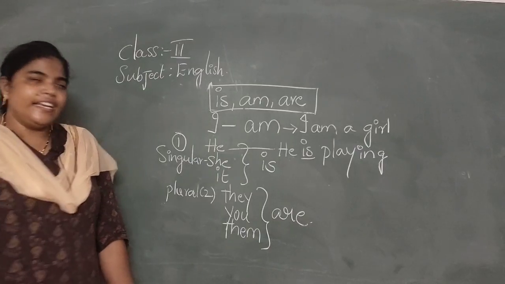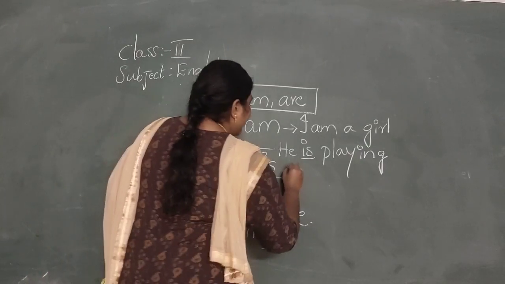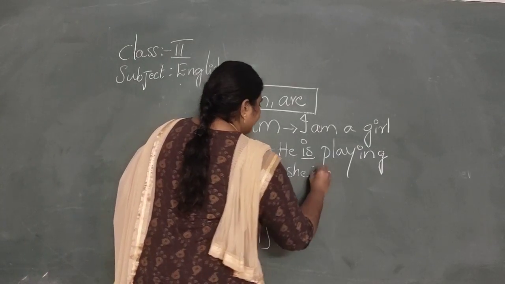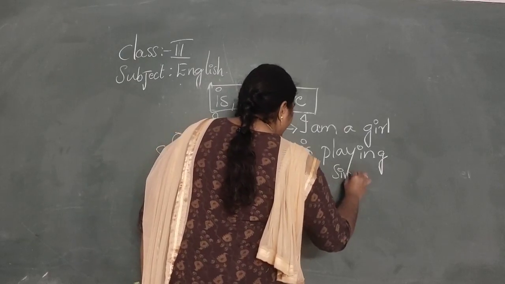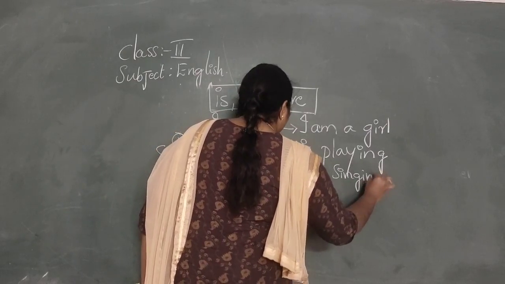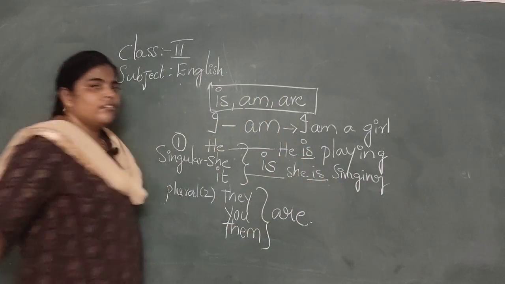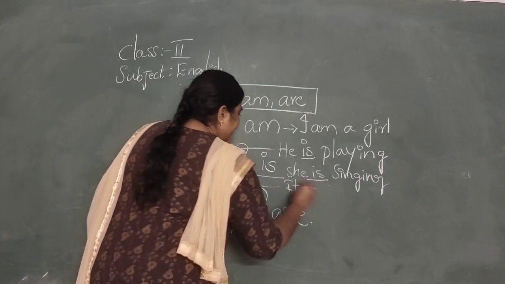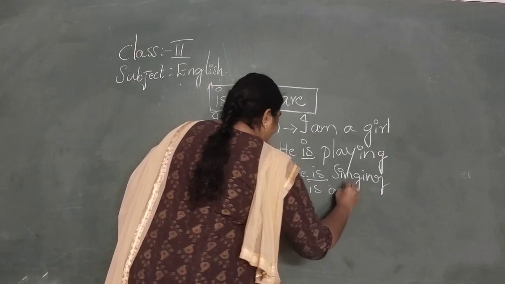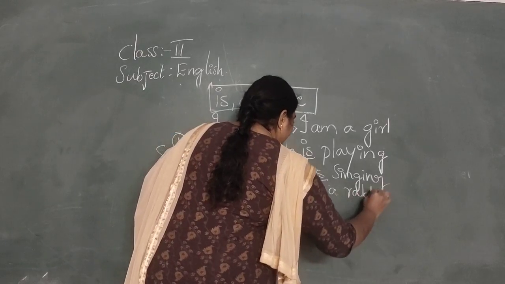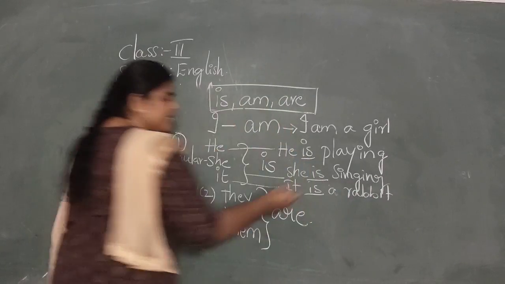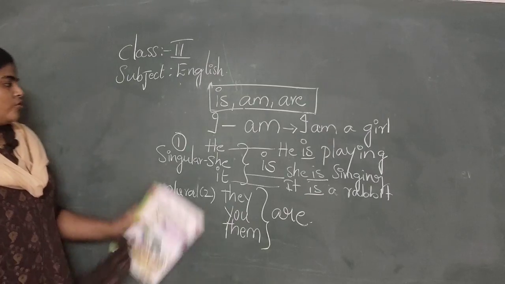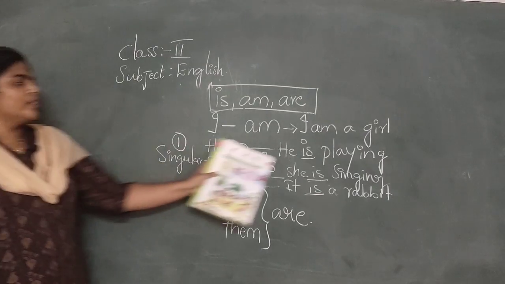So I have given is. She is singing. Here also is. It is a rabbit. So if it is singular, we have to use is.